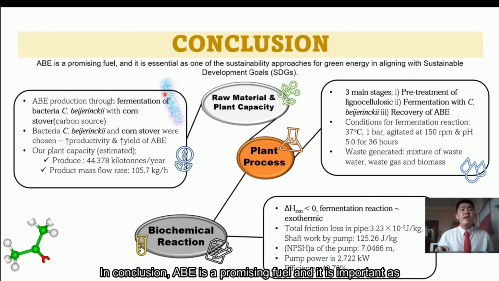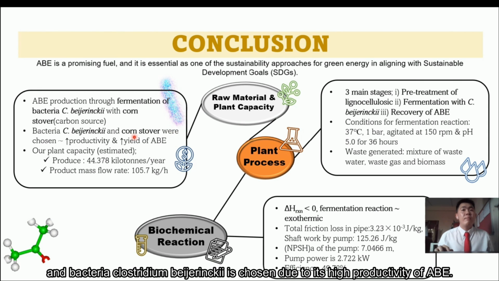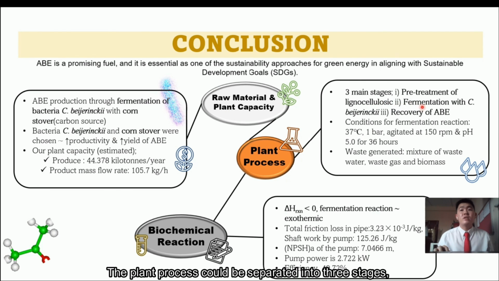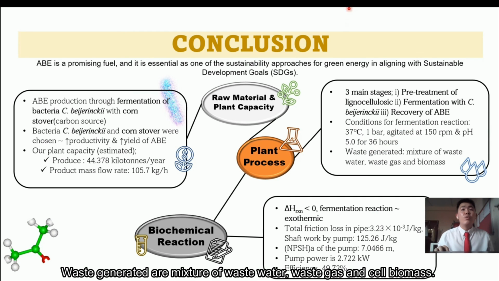In conclusion, ABE is a promising field and it is important as one of the approaches for green energy in aligning with SDG. We choose lignocellulosic biomass corn stover as our raw material. The bacteria Clostridium beijerinckii is chosen due to its high productivity of ABE. The process could be separated into three stages that are pre-treatment of corn stover, fermentation, and recovery of ABE. Waste generated are a mixture of the wastewater, waste gas, and cell biomass.